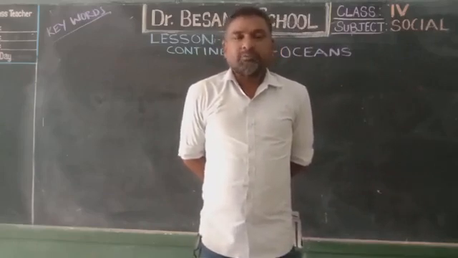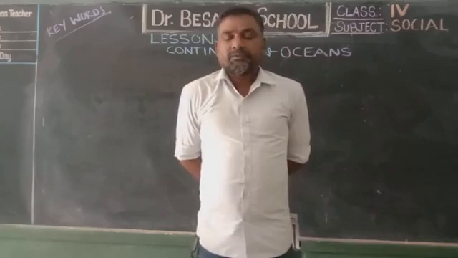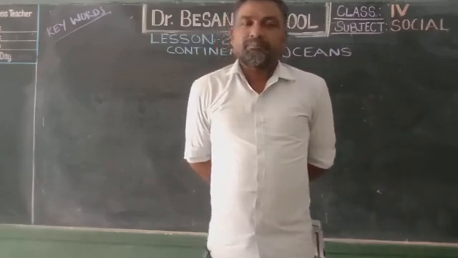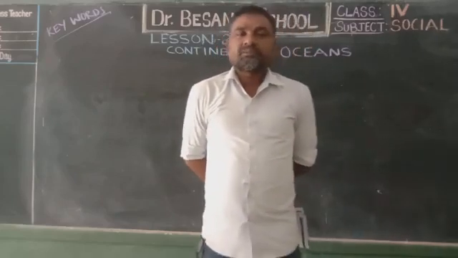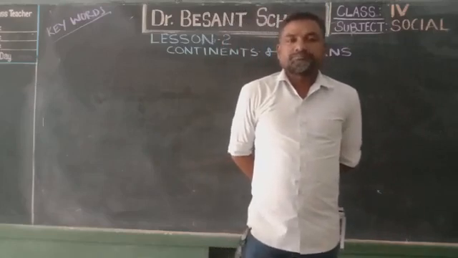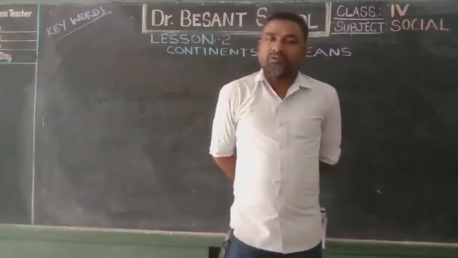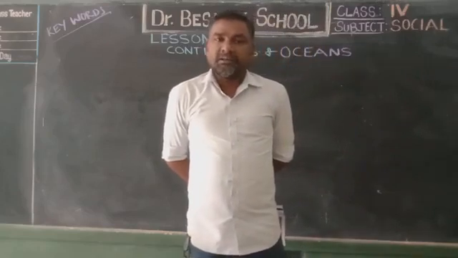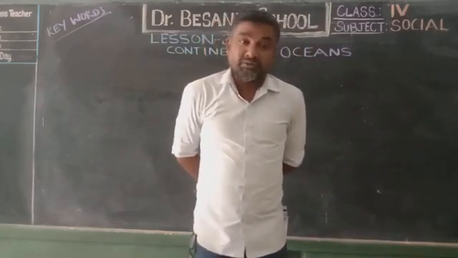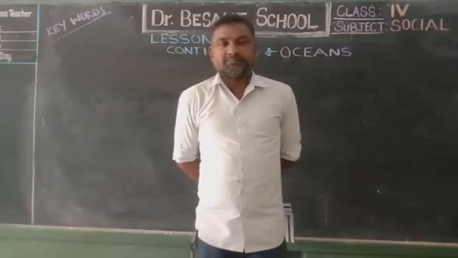Previously, we discussed the topic continents and the oceans from lesson 2. In that topic, we learned about the continents and their names, which is the smallest one and which is the biggest one.